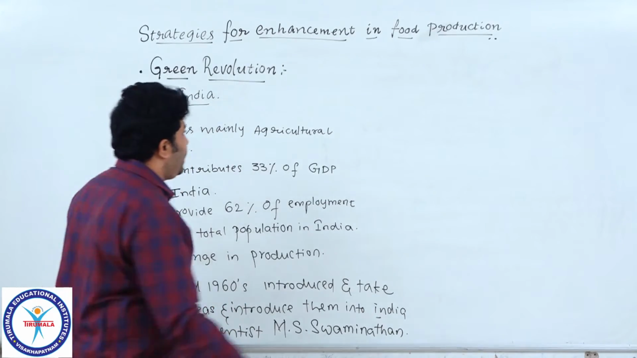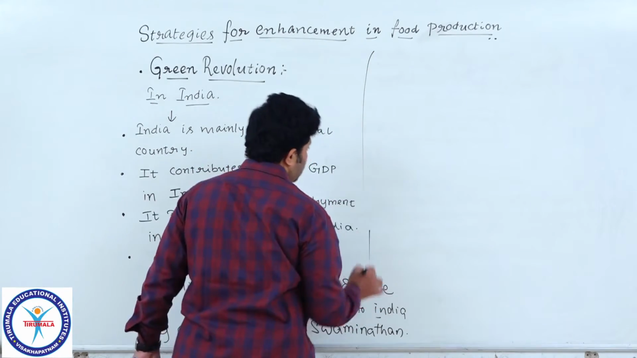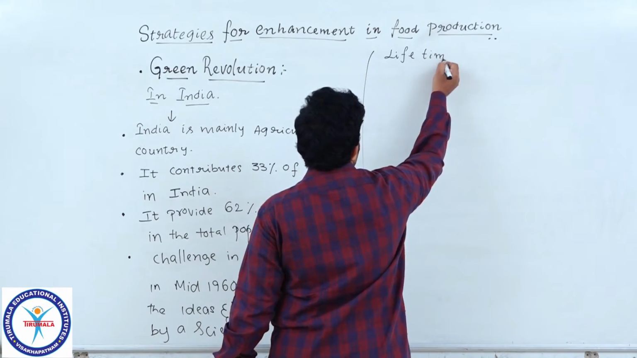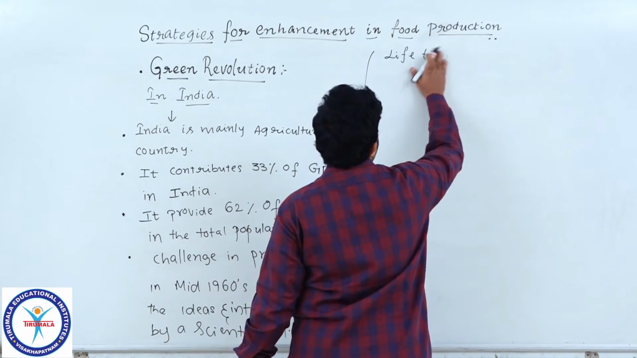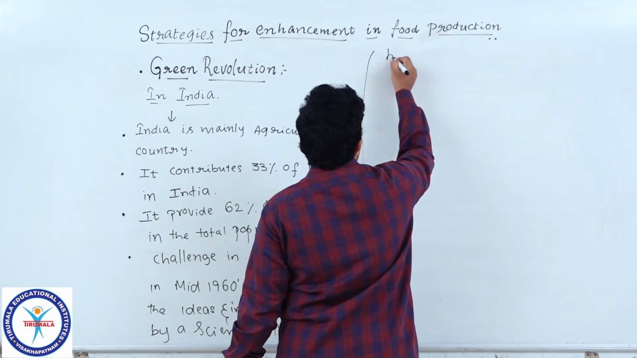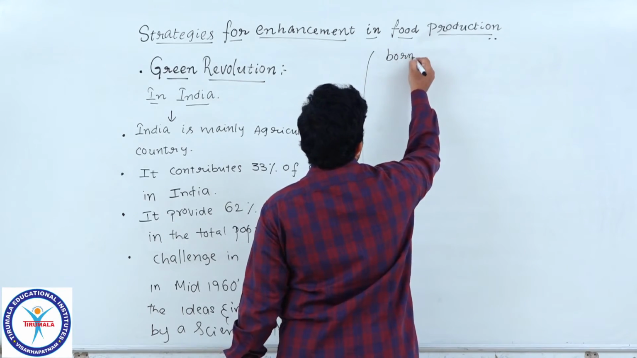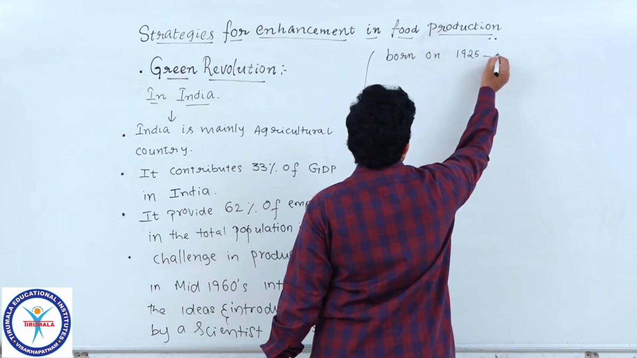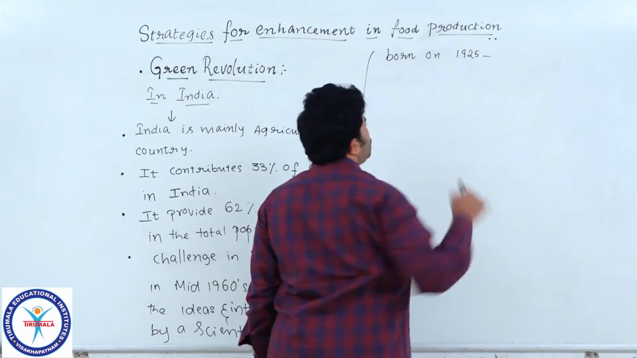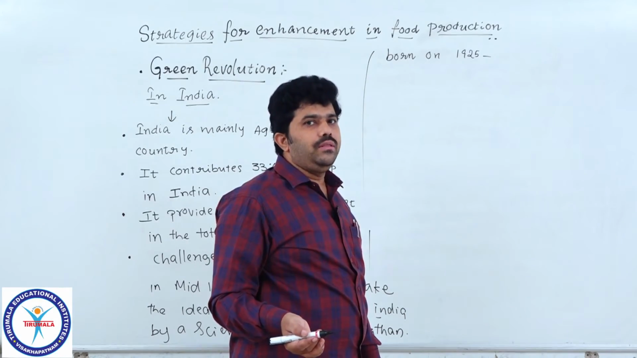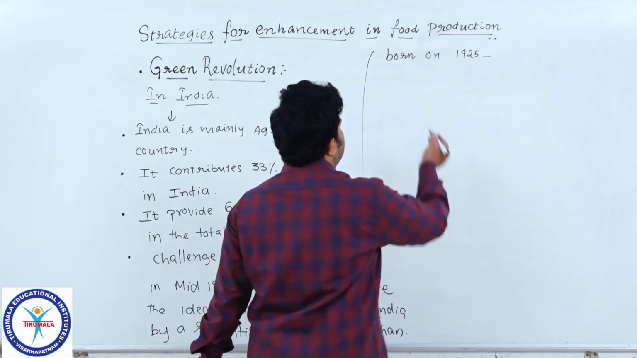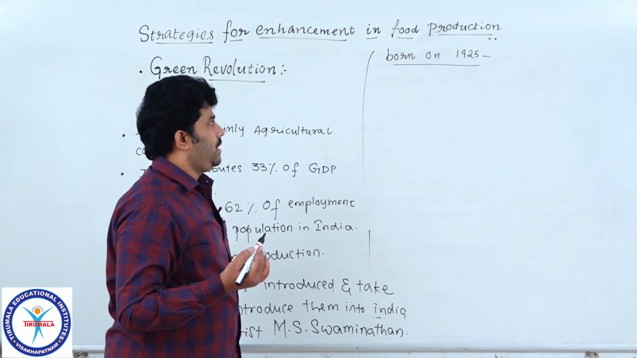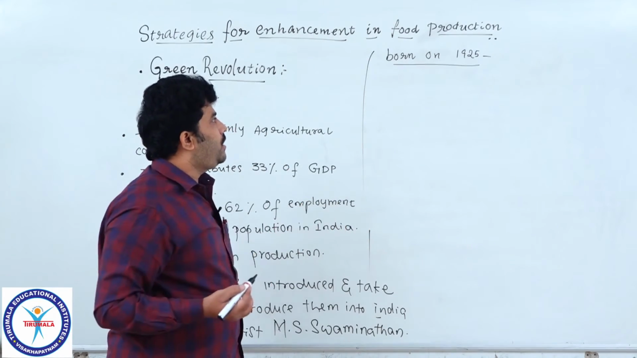So that great personality like M.S. Swaminathan was born in 1925. Still he is doing so many works in the field of agriculture. The great scientist, still he is incorporating so many ideas into the field of agriculture.